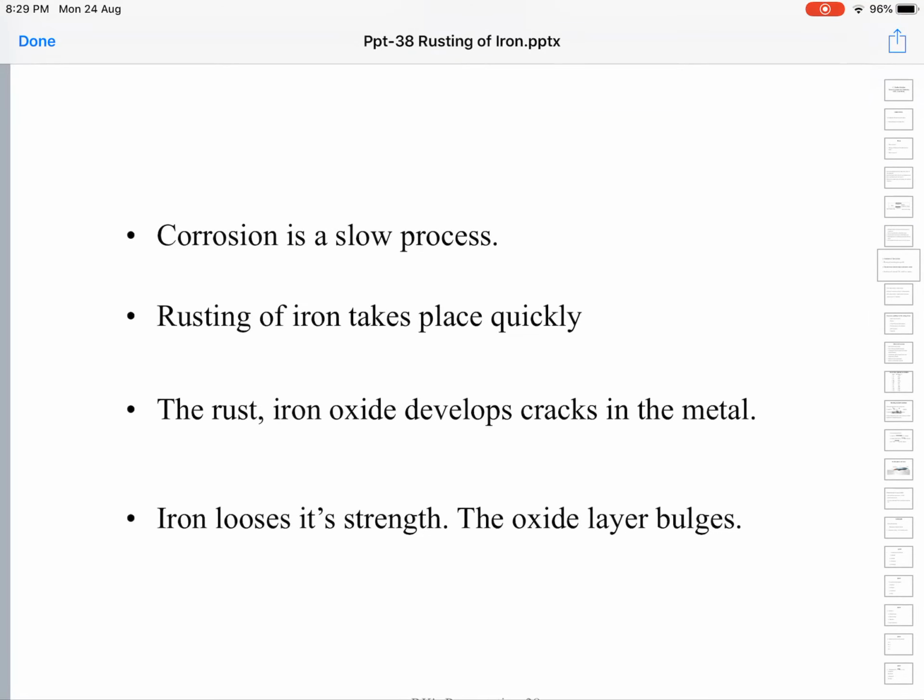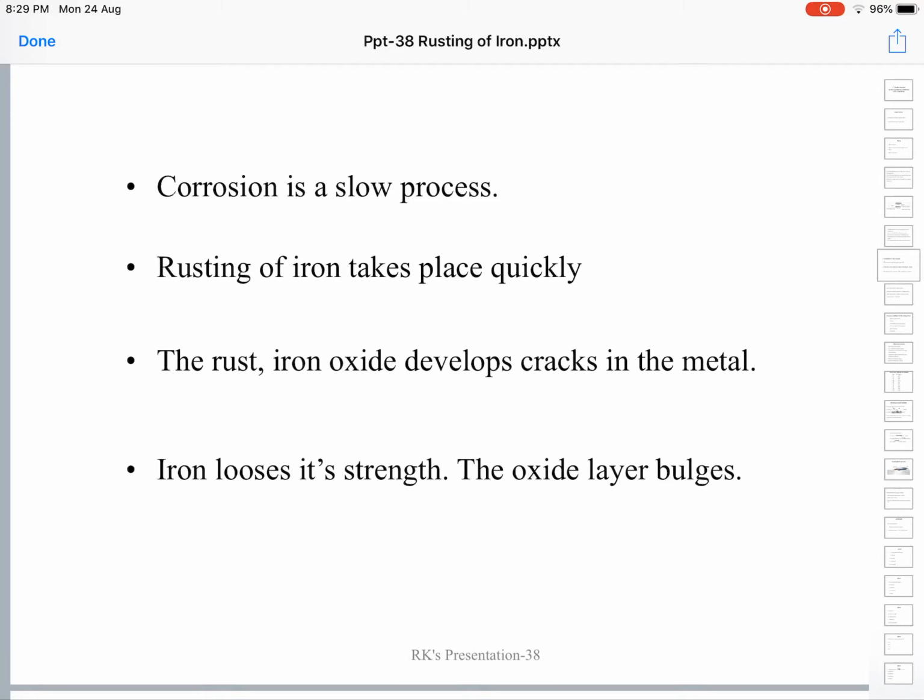We defined corrosion as a slow and gradual disintegration of the metal due to exposure to the surrounding environment. Corrosion is usually a slow process, but rusting of iron occurs relatively quickly compared to the corrosion of other metals. The rusting of iron takes place a bit faster. In the rust, iron oxide develops. When rust is formed, iron oxide develops cracks in the metal.